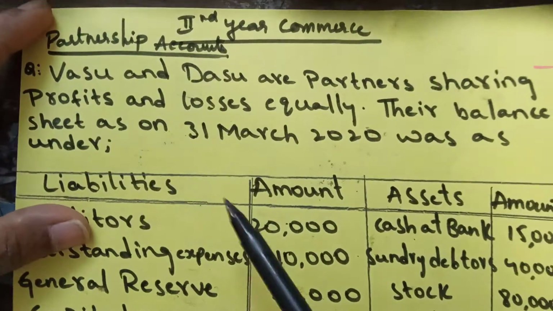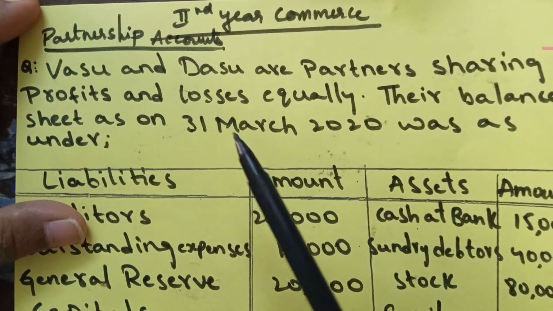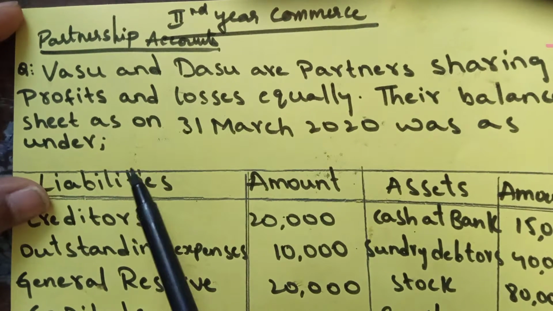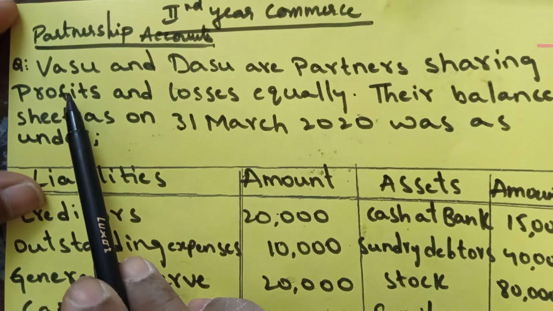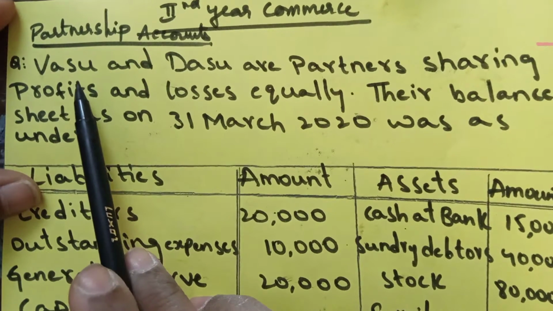Hello everyone. Today I am going to explain second year's commerce partnership accounts. This is one problem of partnership. This is going to come for 20 marks. Compulsory question. There is no choice for this. This is the fourth question, sixth problem in your textbook.